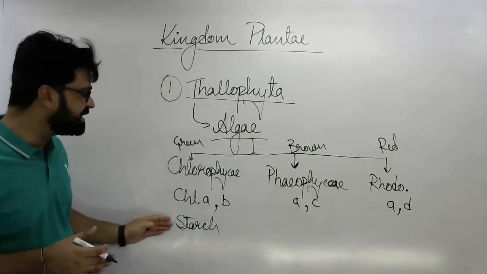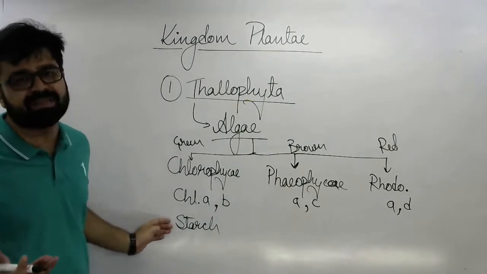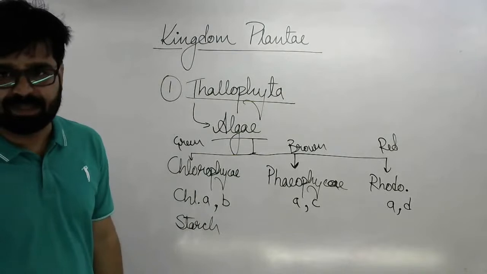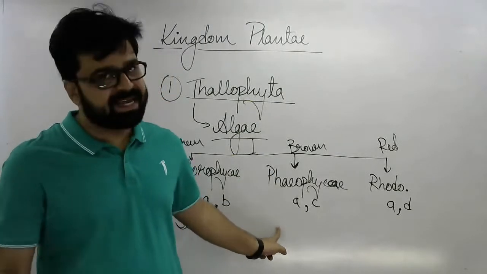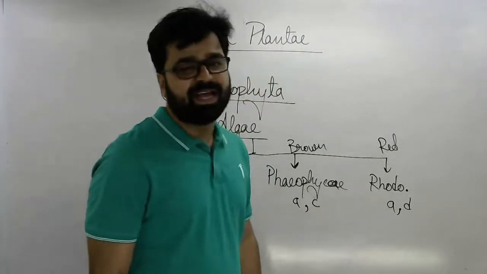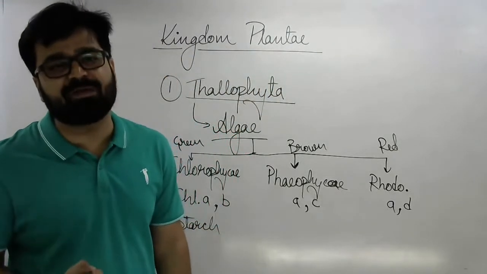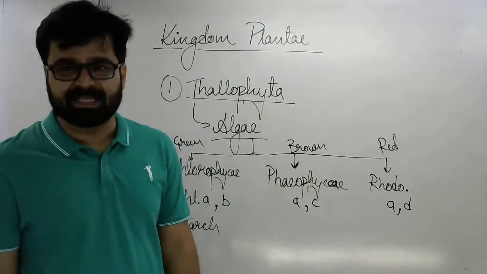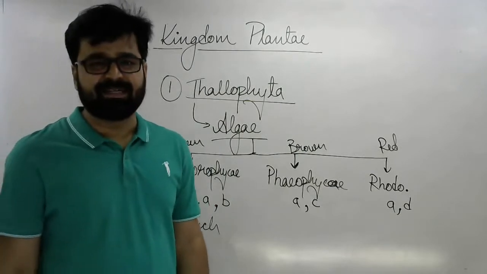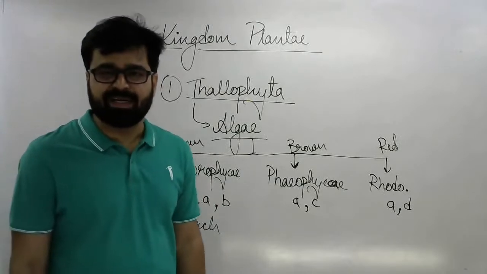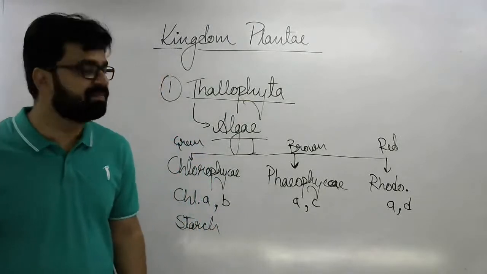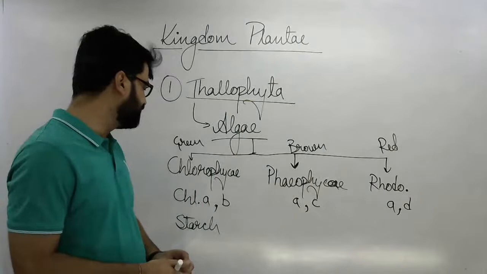That's why chlorophyceae, the green algae, also store food in the form of starch. Okay, moving on to the brown algae. Yes, any guesses from the students? In which form brown algae store their food? Yes, Jayendra has written mannitol. Any other? Any other answer? Yes.